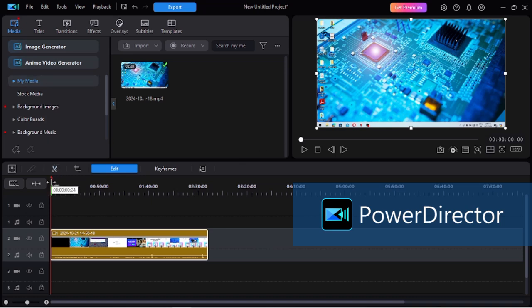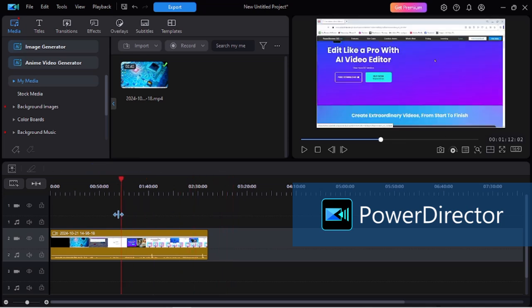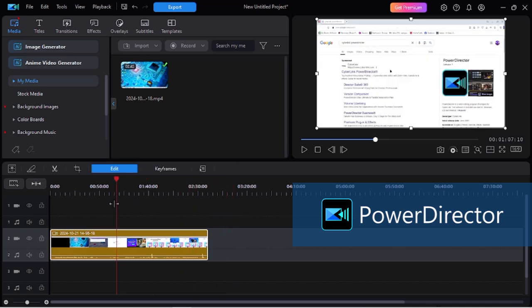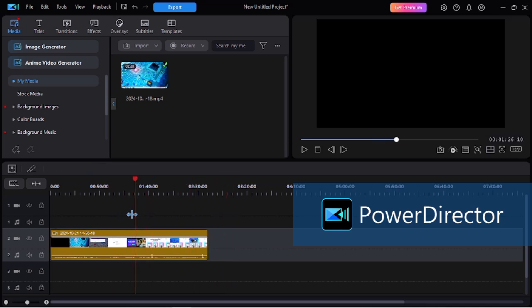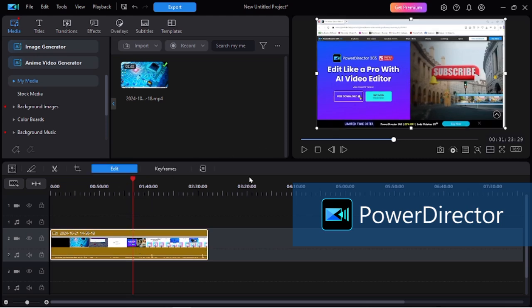Over here you can see this red line. It shows where we are currently looking. As you can see, at this portion where this line is intersecting, this screen is in fact the element of the video. So let's start from the beginning.